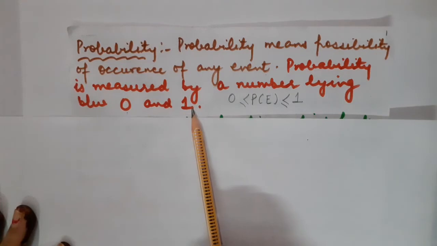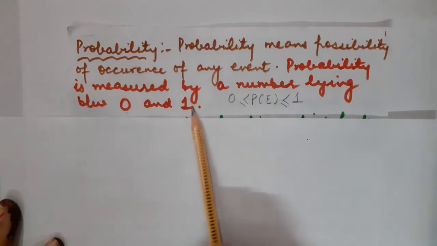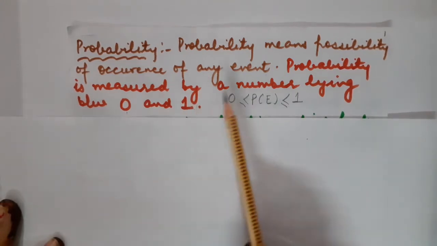But if I am talking about the sure event, like if I ask you to throw a die and take out a number from 1 to 6, either of these 6 numbers you have to take out. So definitely one of the 6 numbers will occur. So in that case, the probability will be 1.